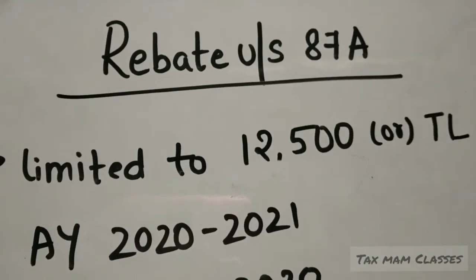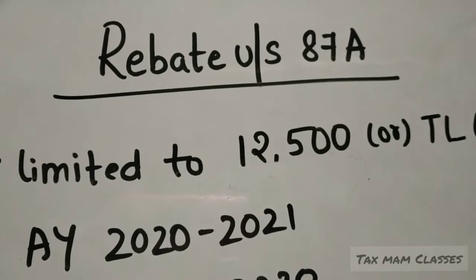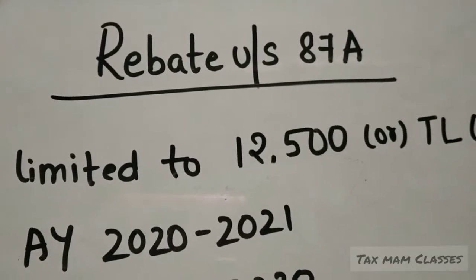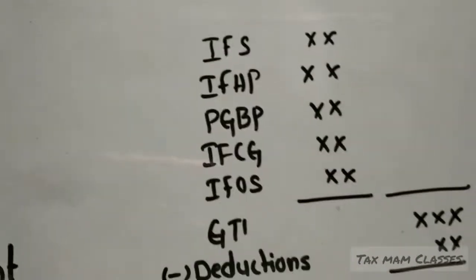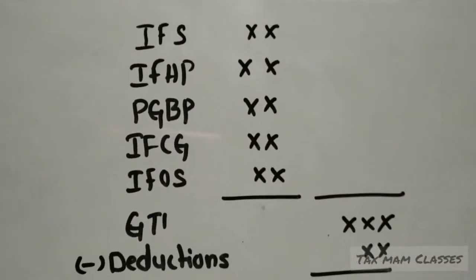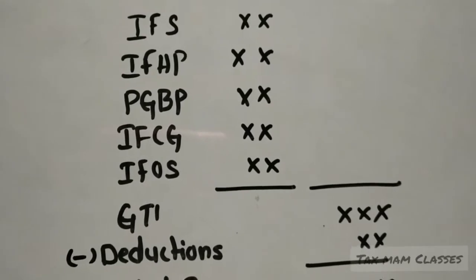Today we are going to learn about the rebate which is available under section 87A. What is this rebate? When will it be given? Let's see one chart. This is a pro forma showing how we compute the total income.